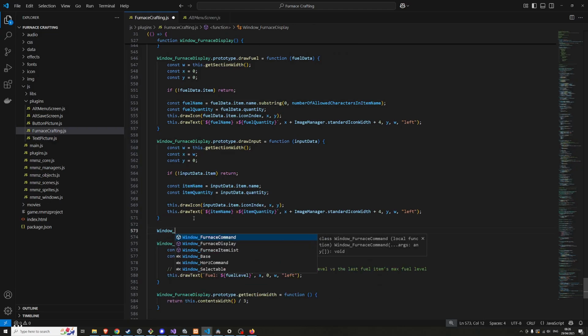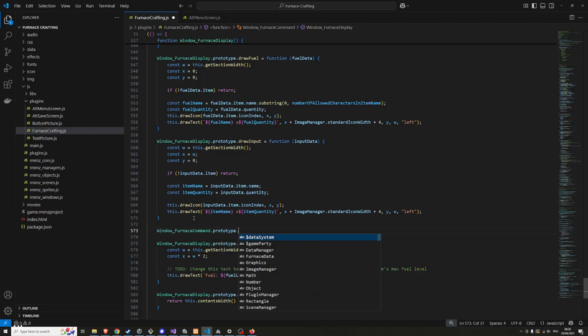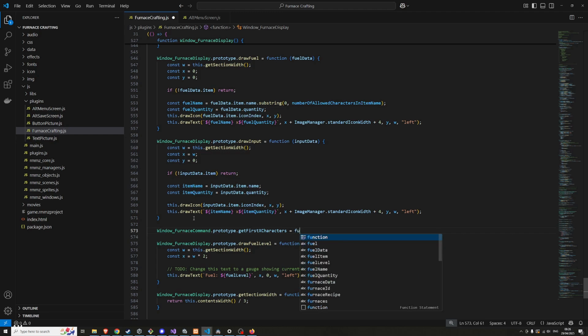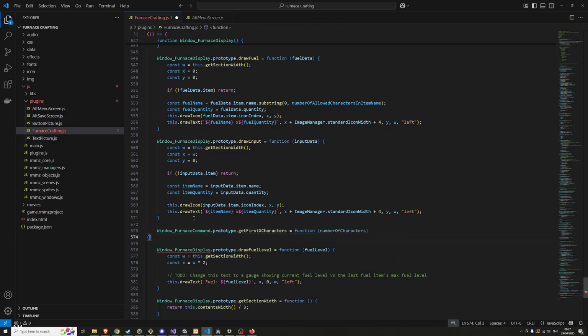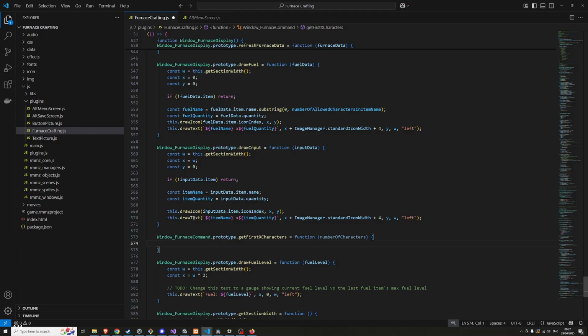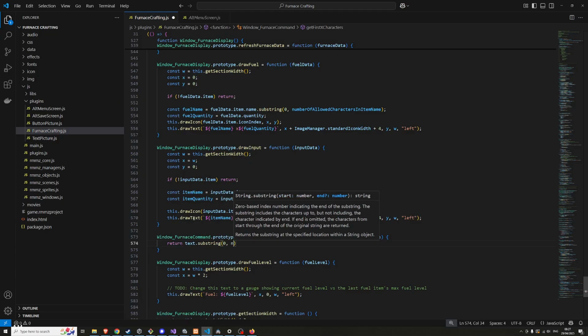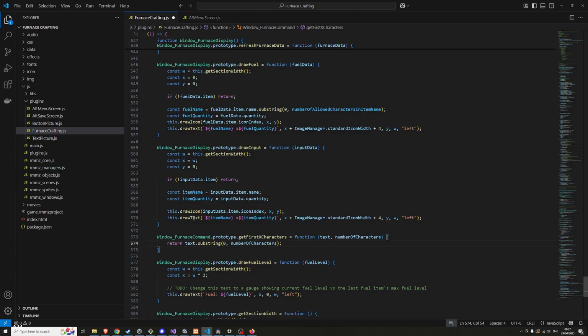And I may as well make a function for this. Get first X characters, number of characters, and also text. So return text dot substring 0 and number of characters.